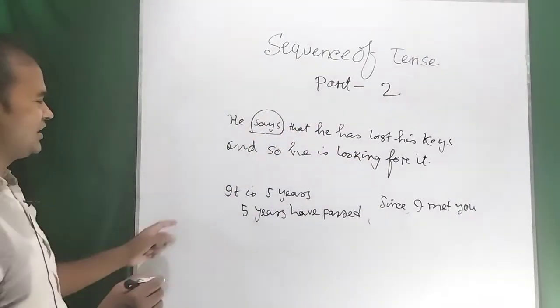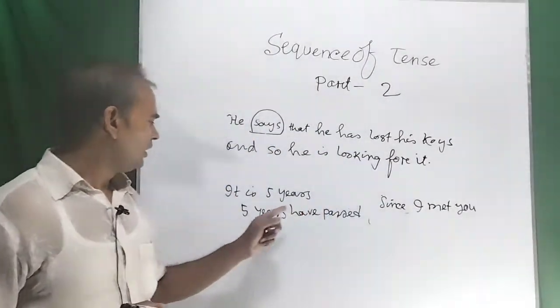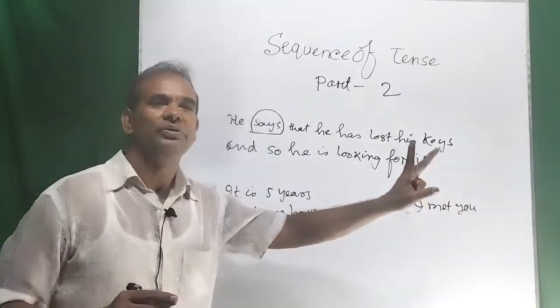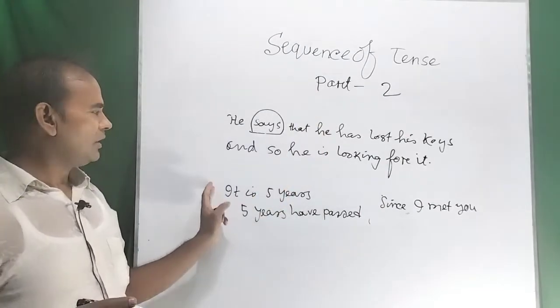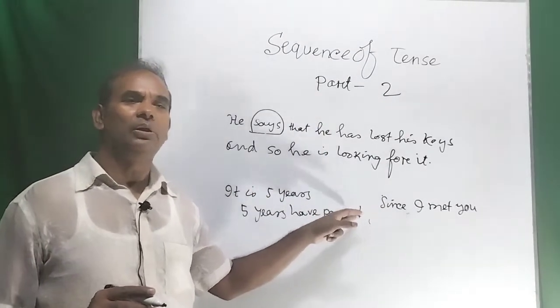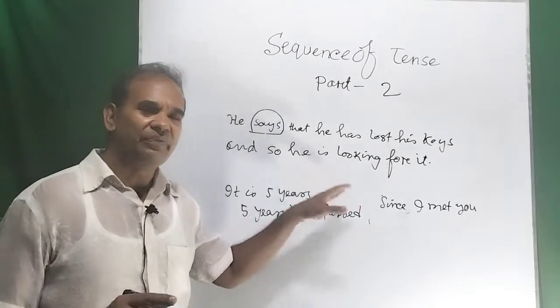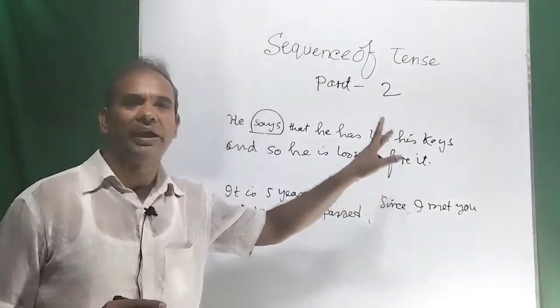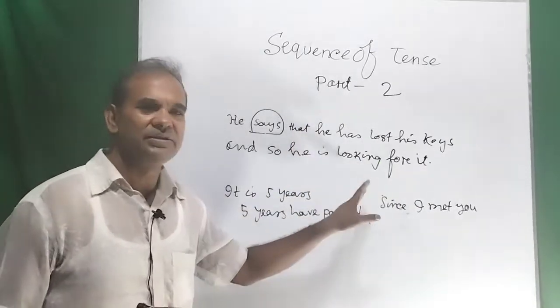So if you say it is 5 years since I met you, or if you say 5 years have passed since I met you, this sentence is correct, because after the present indefinite or the present perfect tense, we can write the past indefinite tense if the clauses are joined by since.